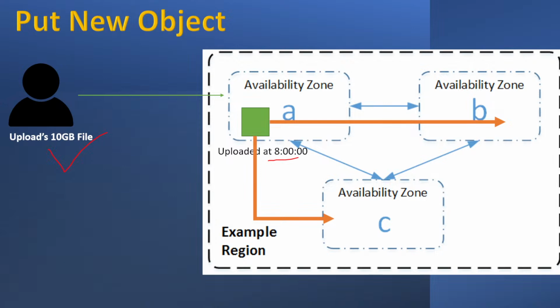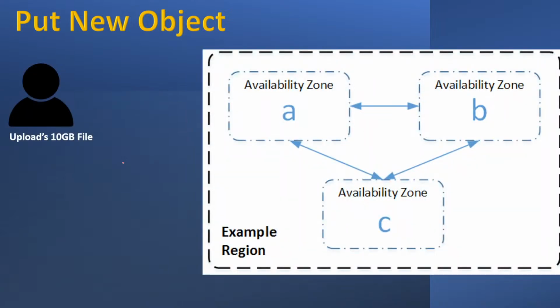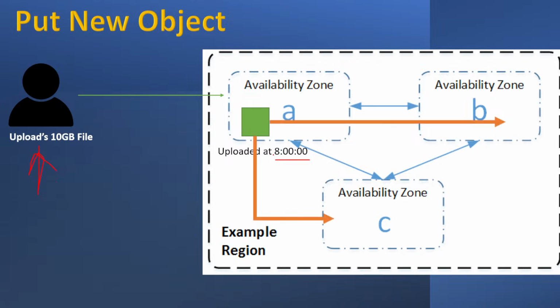So understand very carefully. Let's start. Assume that you have uploaded a file of 10 GB, and that file got completed at 8 o'clock in the morning. Some producer or batch process was there, or you got some file from a client, and you have uploaded the file at 8 o'clock. Immediately the replication will start. You don't have to do anything. It is done internally by Amazon.